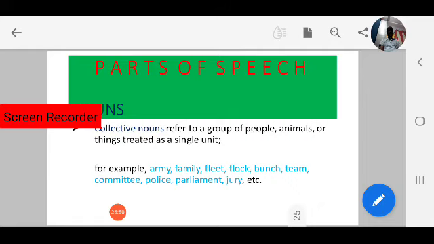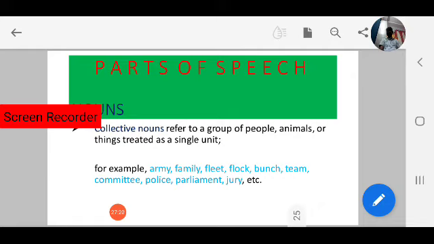Family, a group of people. Bunch, a group of keys, a bunch of keys, a bunch of grapes we call. Team, a group of players. Fleet, a group of sailors. Flock, a group of birds. Next, committee, a group of members. Police means not a single one, but a group of persons.